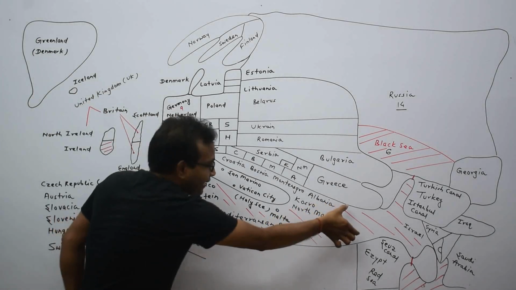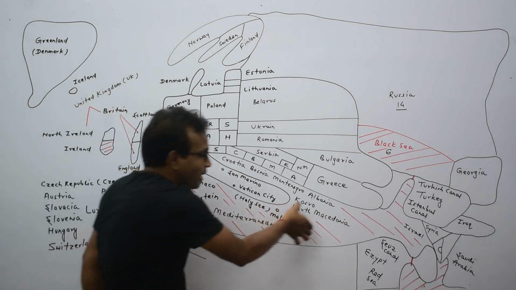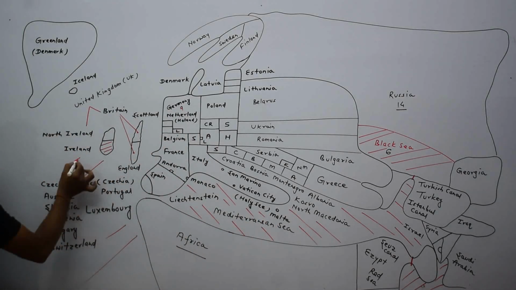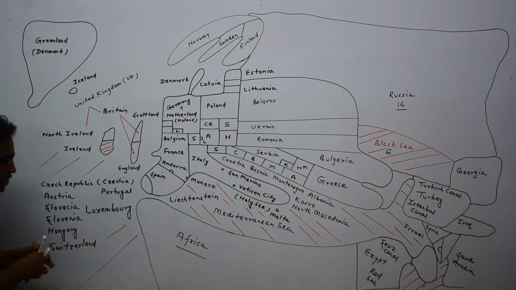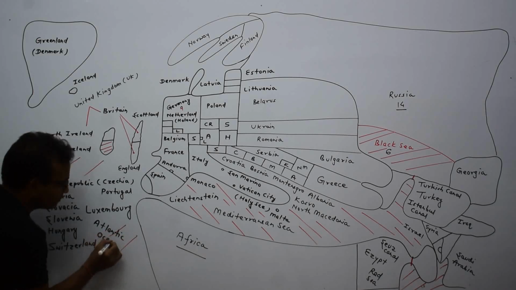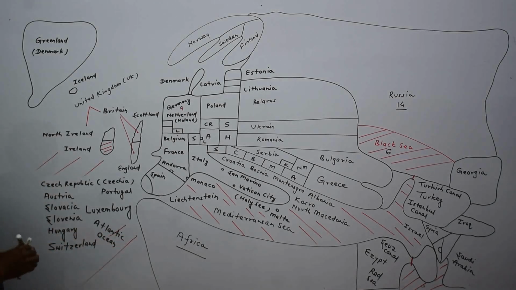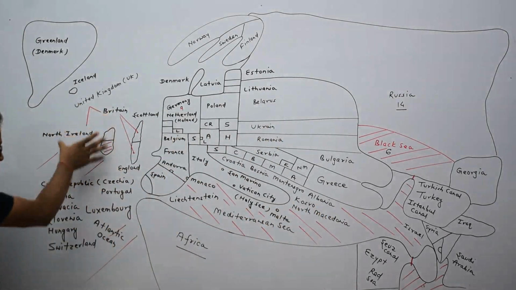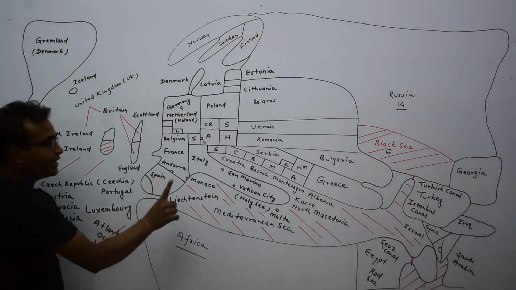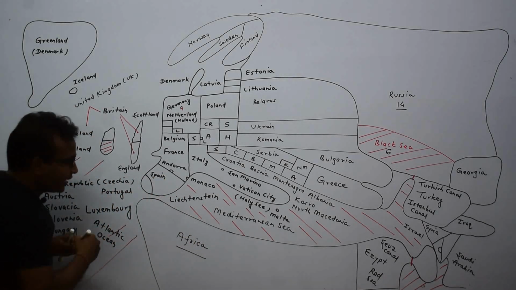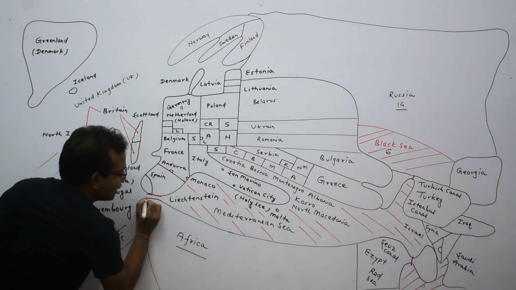This is the Mediterranean Sea, and here is the Atlantic Ocean. The Mediterranean Sea and the Atlantic Ocean are connected by a strait.